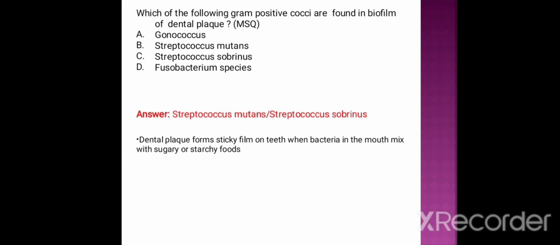So it is also an MSQ type question. Streptococcus, Staphylococcus, all are gram-positive bacteria. Dental plaque forms a sticky film on teeth when bacteria in the mouth mix with sugary or starchy food.